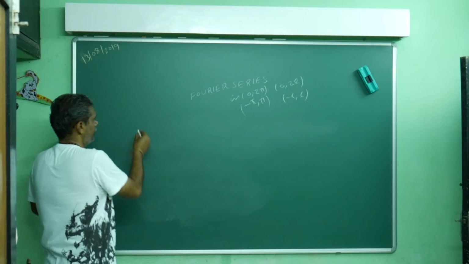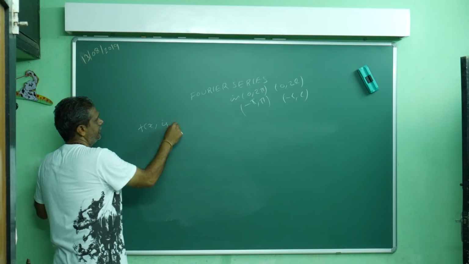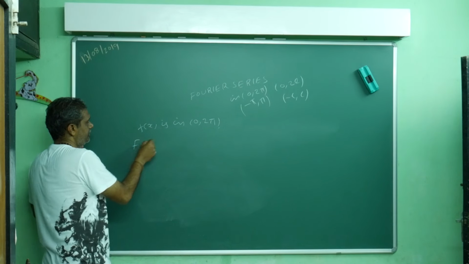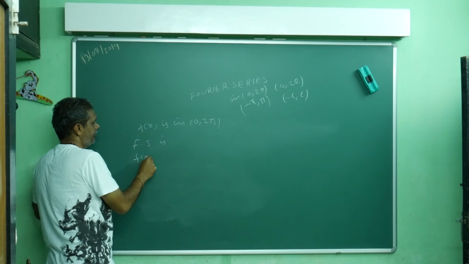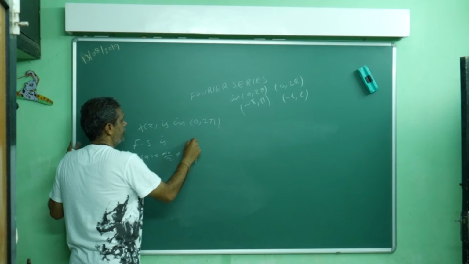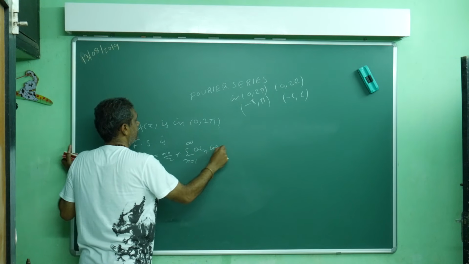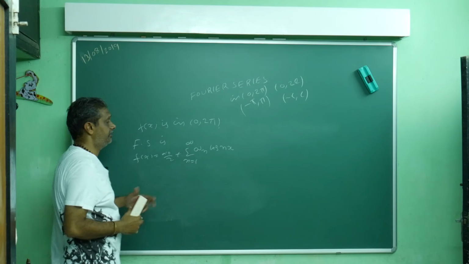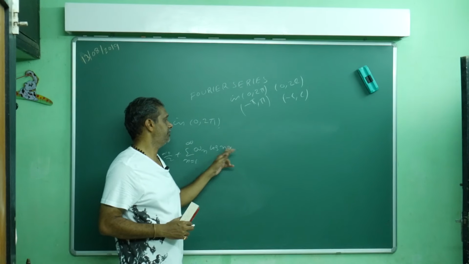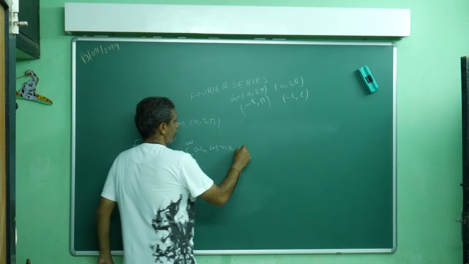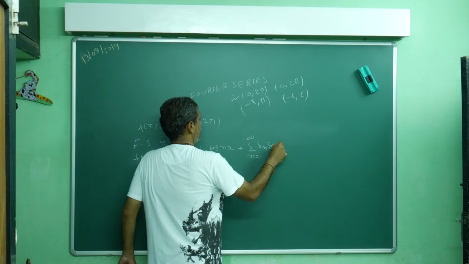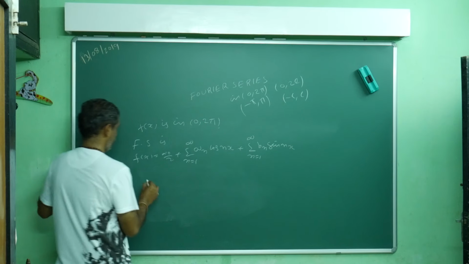If f of x is in 0 to 2 pi, then how can I write my Fourier series? f of x is equal to a naught by 2, plus the sum from n equals 1 to infinity of a n cos nx, plus the sum from n equals 1 to infinity of b n sin nx. Previously I was saying 2 pi n x by p; here the period is 2 pi, so it becomes nx. How do you write a naught?